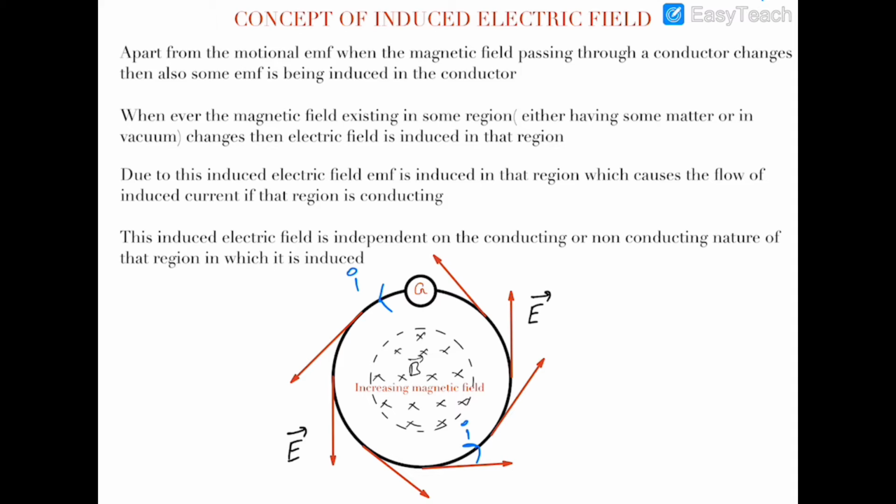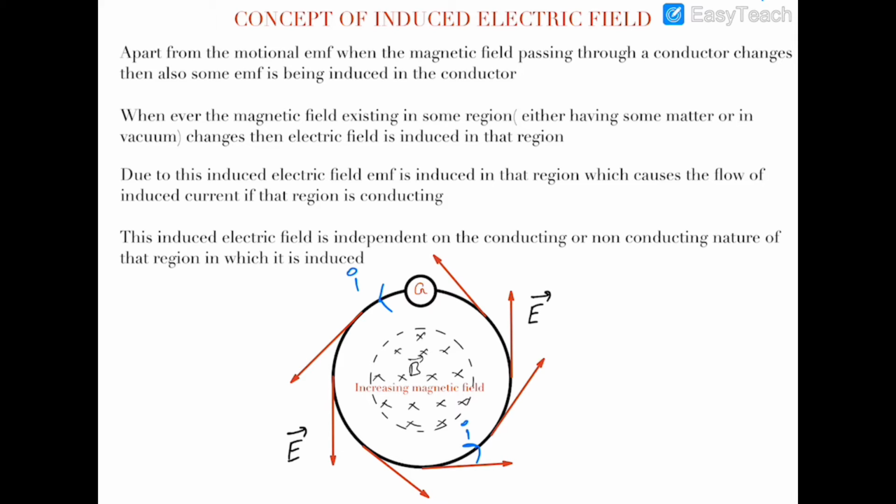In any kind of region, if some magnetic field is associated and that magnetic field is changing with time, then irrespective of whether it contains matter or not, some electric field would be induced, and it would have some properties which are mentioned in the statements below.